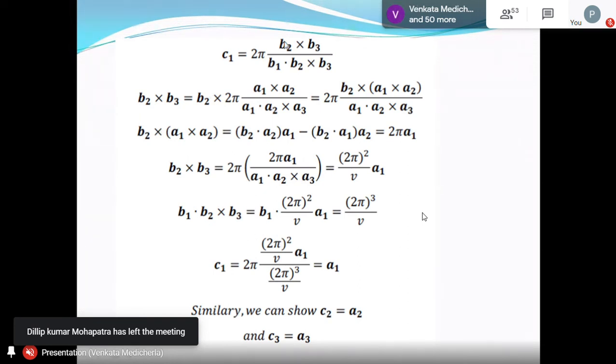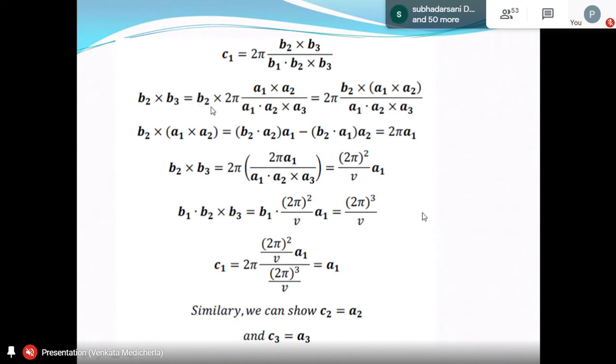Let us take the numerator. B2 cross B3 is equal to B2 cross, and what is B3? 2 pi times A1 cross A2 by A1 dot A2 cross A3. Because I want to find C in terms of A, that's why I replace. But don't replace both. One is sufficient. I only replaced B3. To replace B2 also, that will be A3 cross A1 by A1 dot A2 cross A3. It will become very clumsy. That's not required. I only replace B3 simply. My B3 is 2 pi into A1 cross A2 by A1 dot A2 cross A3.